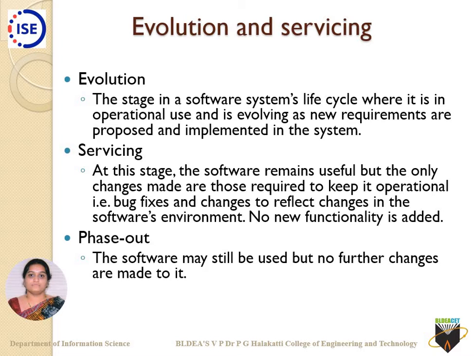Keep in mind these new requirements involve only minor changes. You cannot address a huge change in the requirements this way; if there is a huge change, you have to start from scratch. These are minor changes to the functionalities you have already built in an application. This is the very first one, evolution.